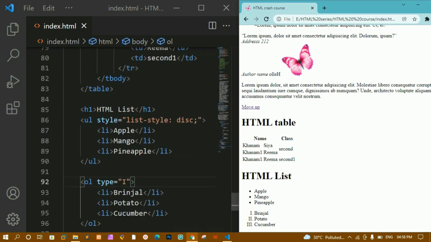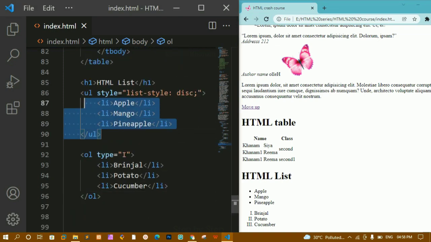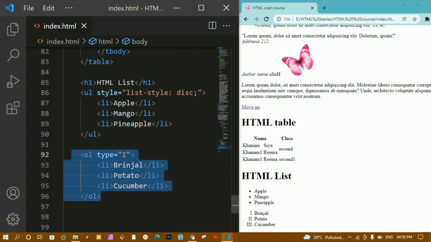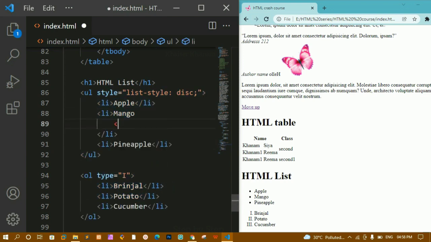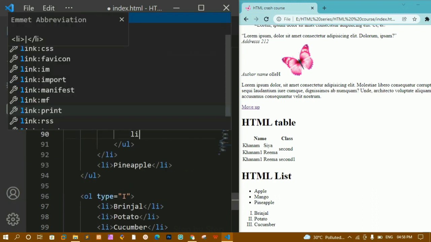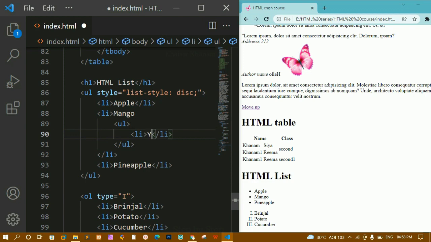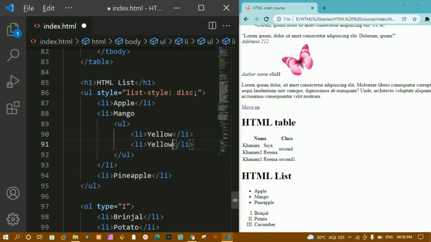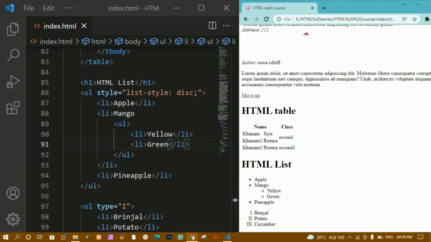Now if you want to nest the data, this is the normal unordered list and this is the normal ordered list. Okay, now if I want to nest this one, inside this LI I'm going to create another UL, and inside this UL I can pass any data. LI, let me write yellow color. Okay, mango will be yellow, and also here I'm going to write green color. Okay, this is nothing but a nested list. I'll refresh. You can see inside mango I'm having these 2 options. Okay, now for yellow you can see here I'm having this circle. Okay, for this nested list I'm having circle.